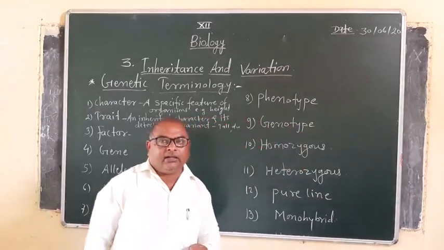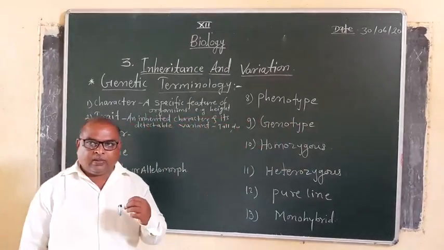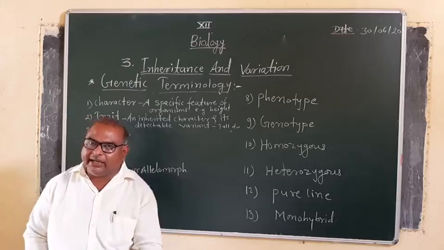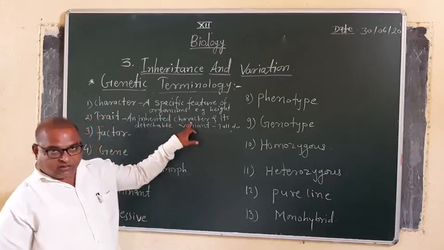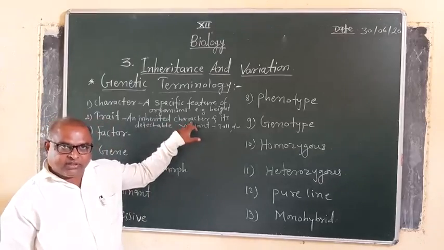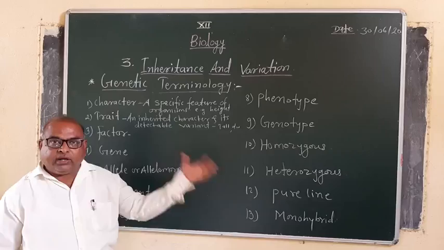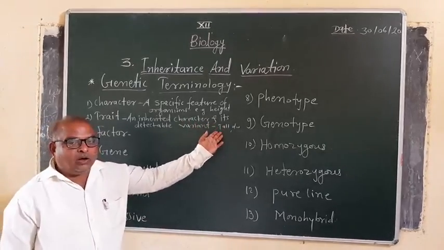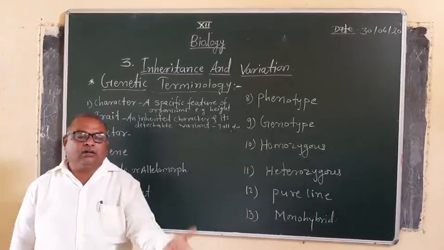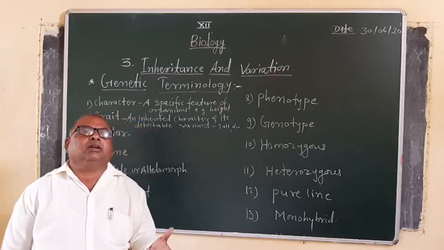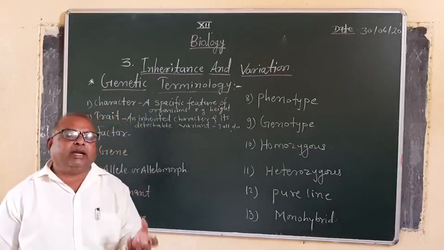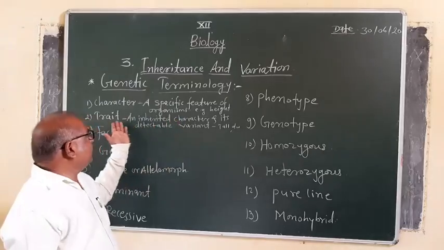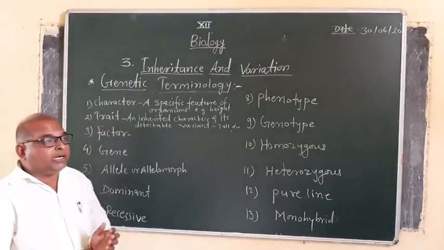If the character of a tall stem, that is the height of the stem, is transmitted, what is observed in the progeny, in the offspring, in the next generation, tall or dwarf, whatever detection or observation we make, that is the detectable variant we find in the next generation, and that is what is a trait according to Mendel.